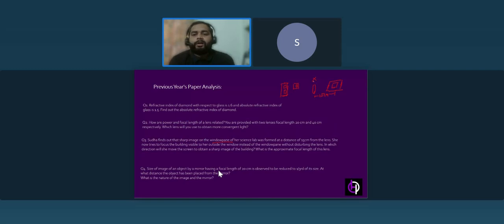We have a convex lens, since a screen can be placed only for a convex lens. We can't place the screen for a concave lens. So we are considering that this is a convex lens. You are not allowed to change the position of the lens. You can either move the screen away from the lens, or bring the screen towards the lens. So we have to find what we can do. Should we move towards the lens or away from the lens?